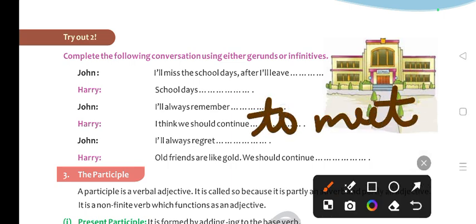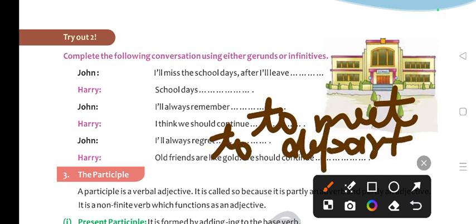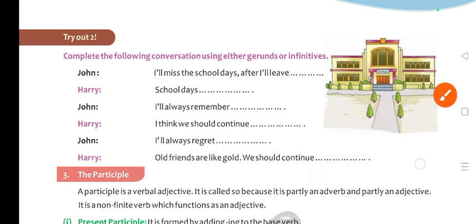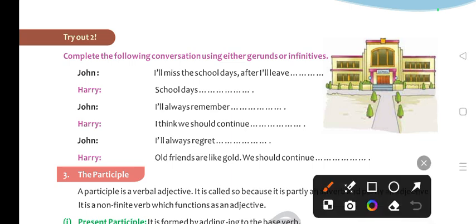Next one, I always regret to depart from here. To depart from here. Next, old friends are like gold. We should continue meeting.